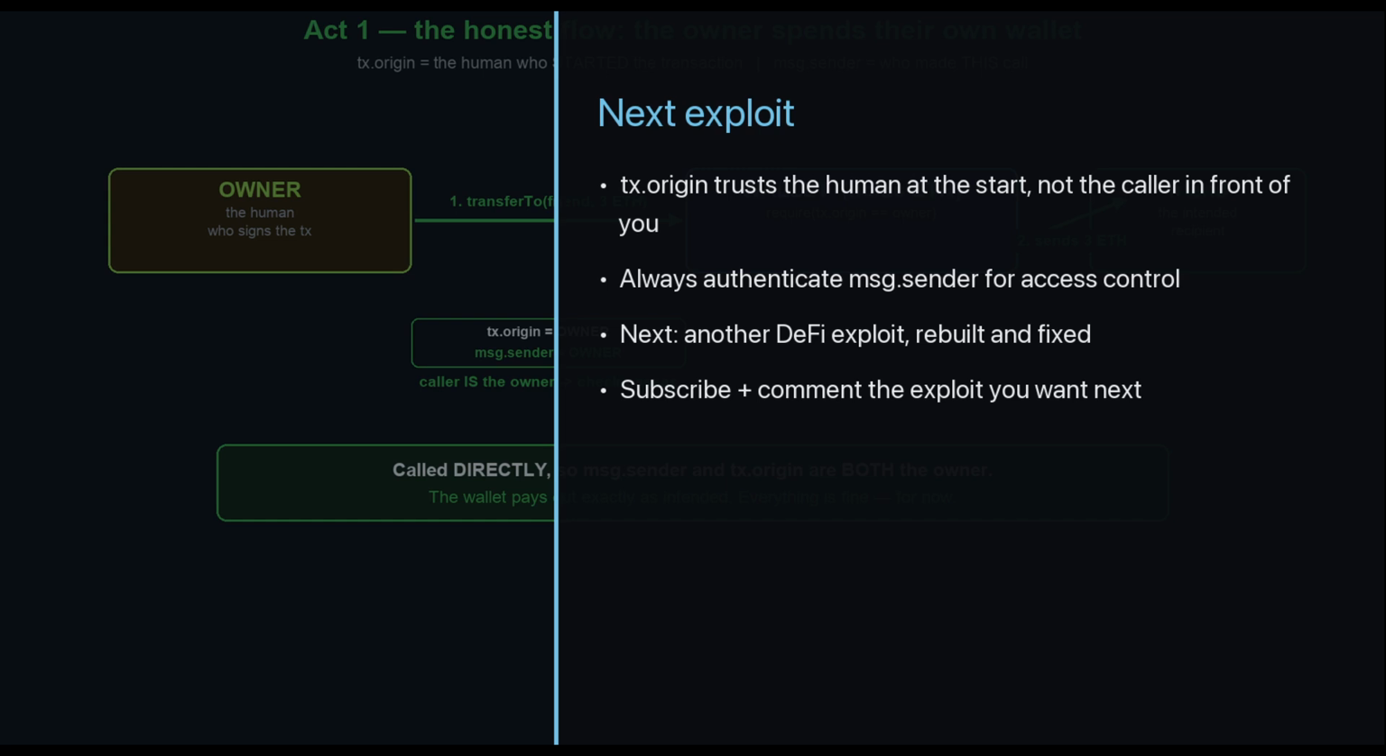Thank you. And that's tx.origin phishing, told in full: an honest owner spending their own wallet, a single click that drains it through a middle contract, and the one-word fix that stops it, each act on a diagram and in a test. Next episode, another DeFi exploit rebuilt from scratch and then fixed.